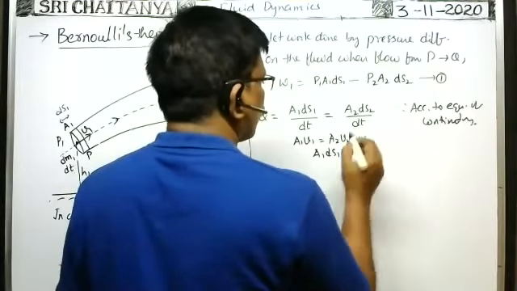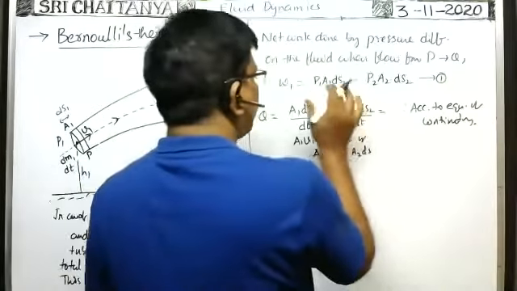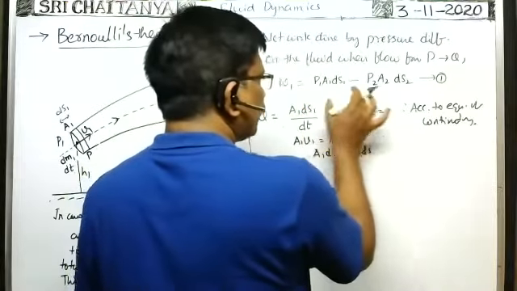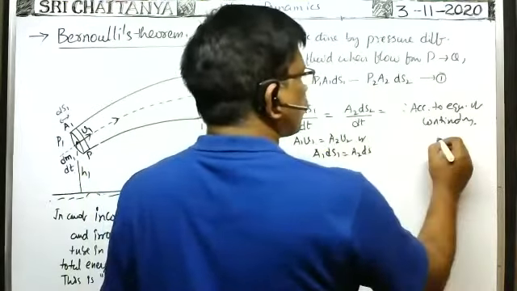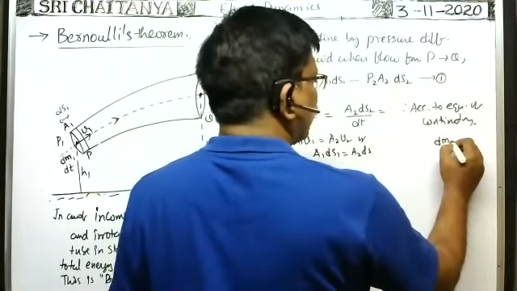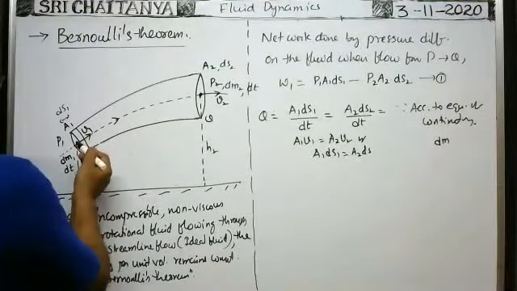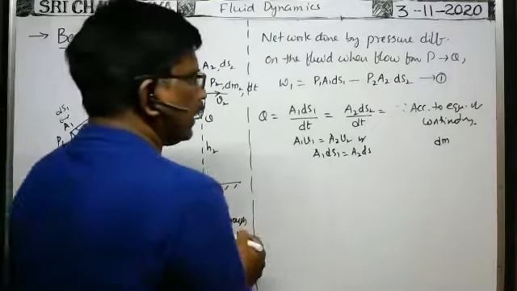Volume rate of flow of the fluid means the volume of the fluid entering into the tube per second. Suppose the mass of the fluid entering into the tube in a time dt is dm1. Mass of the fluid entering the tube in a time dt seconds is dm1 at this end.